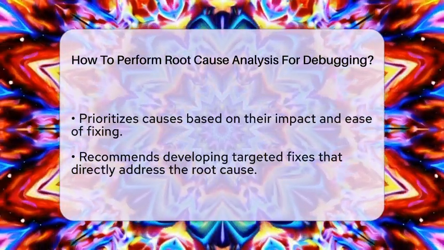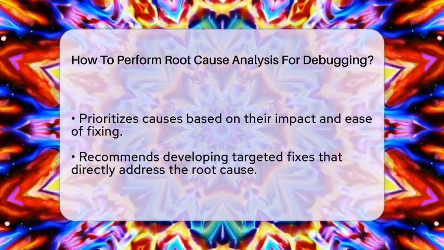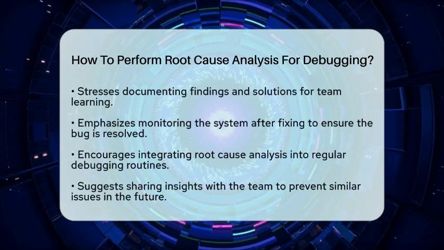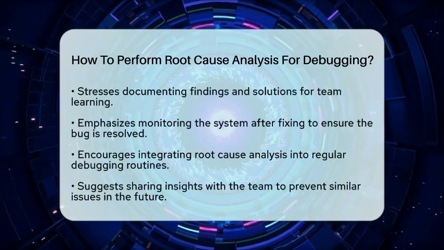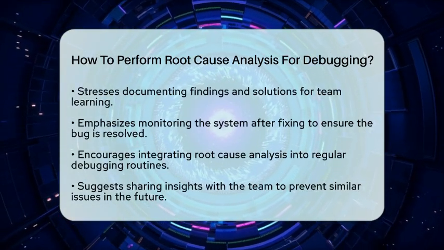Once you know the root cause, develop a fix that addresses it directly. This could mean changing code, adjusting processes, or adding automated tests to catch similar bugs early. Document your findings and solutions clearly so your team can learn from the experience.